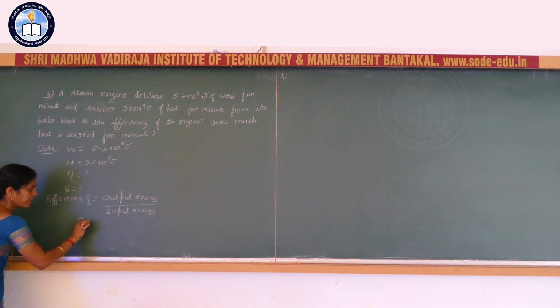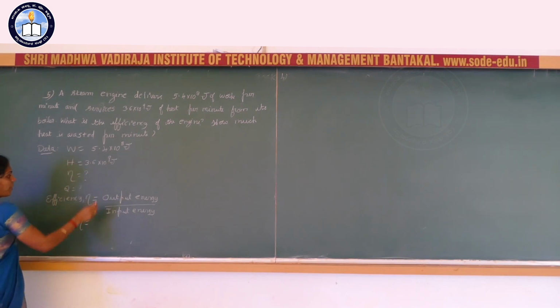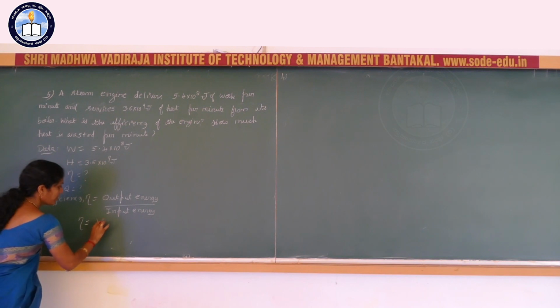So, efficiency eta is equal to output energy, that is W, divided by input energy, that is H.